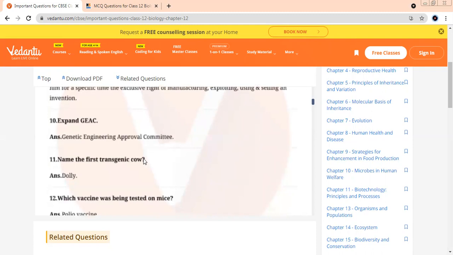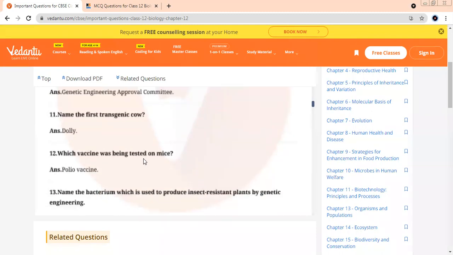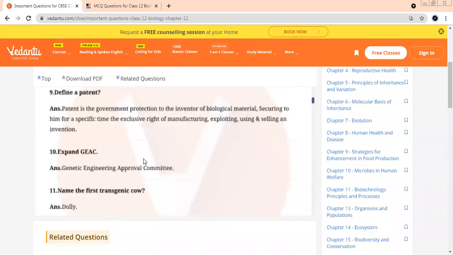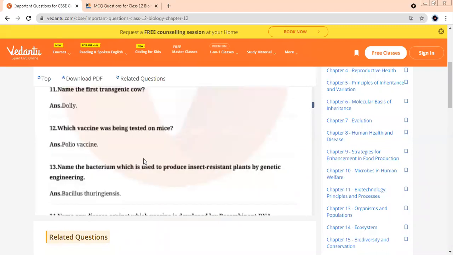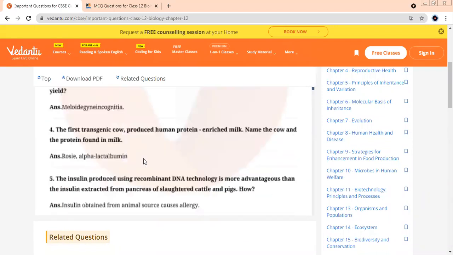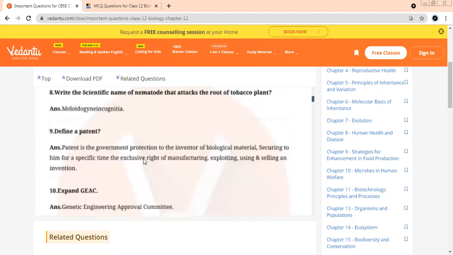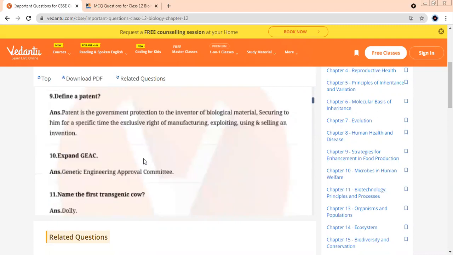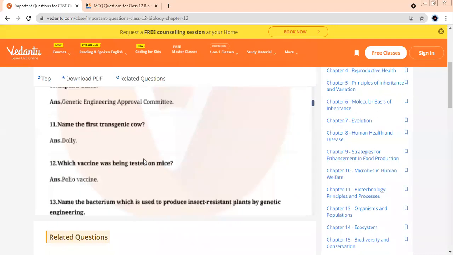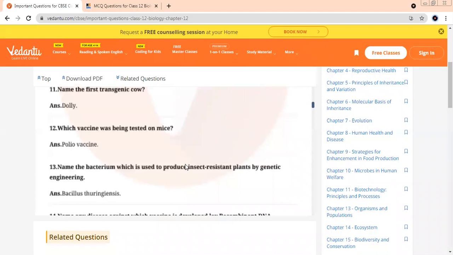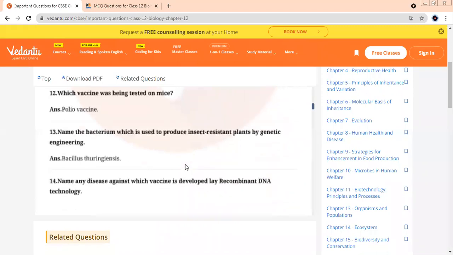First transgenic cow was? Dolly. Was it Dolly? Was it Dolly, children? Then it was Rosie. Yes, it was Rosie. It was not Dolly. Dolly was the first sheep that we had done. In class 9, 10, you must have done. It's Rosie, it's not Dolly. Which vaccine was being tested on mice? Polio. Polio vaccine. 15 questions we'll do.